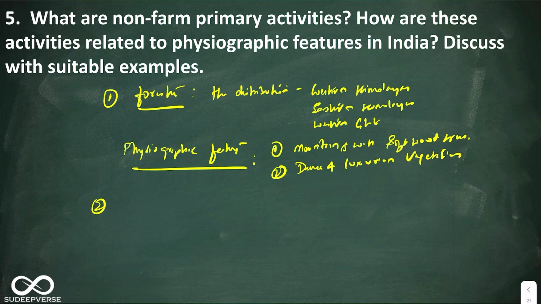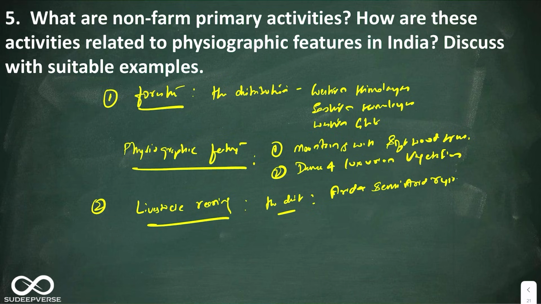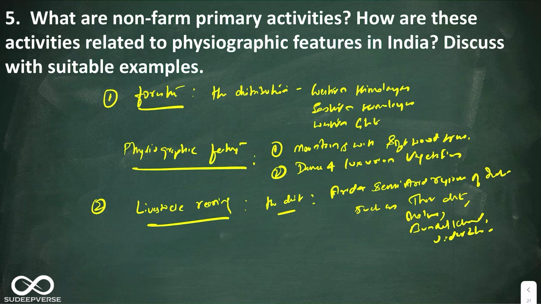The next one is livestock rearing. Here you can talk about the distribution. In the distribution, talk about the arid and semi-arid regions of India, such as Thar Desert, Malwa, Bundelkhand, Vidarbha, etc. Now, physiographic linkage.